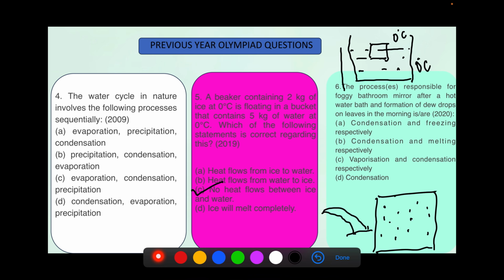So here the dewdrops are formed because the water vapor present in the air condenses because of a difference in temperature. The leaf surface in the morning is cooler than the surrounding air, so the water vapor condenses and gets into liquid form. So the answer is condensation.